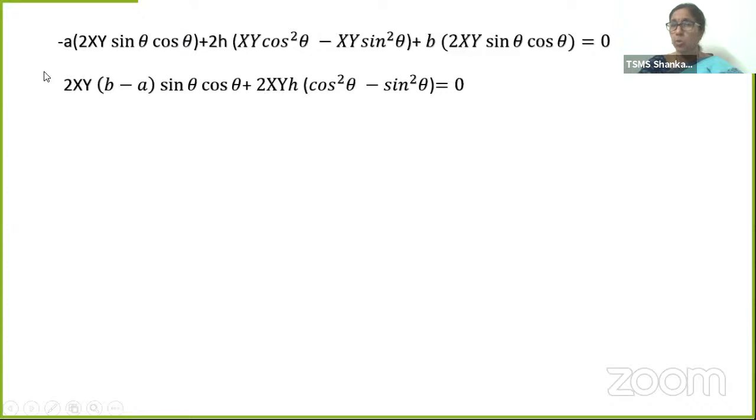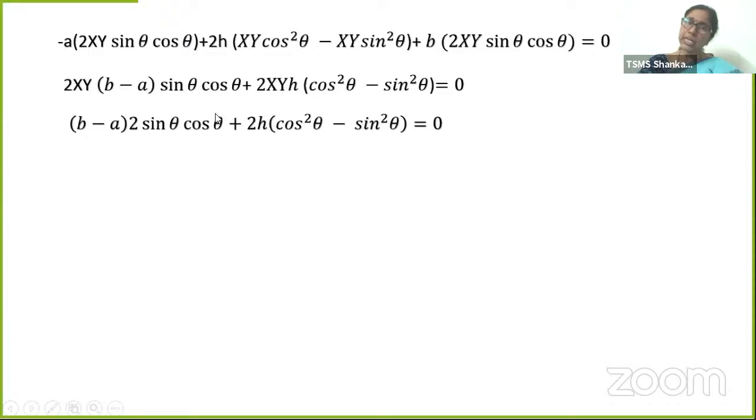xy cannot be 0. The coefficient of the xy term should be 0. That means b minus a into 2 sin theta cos theta, plus 2h into cos square theta minus sin square theta, is equal to 0. What is 2 sin theta cos theta? Do you remember anything, students?